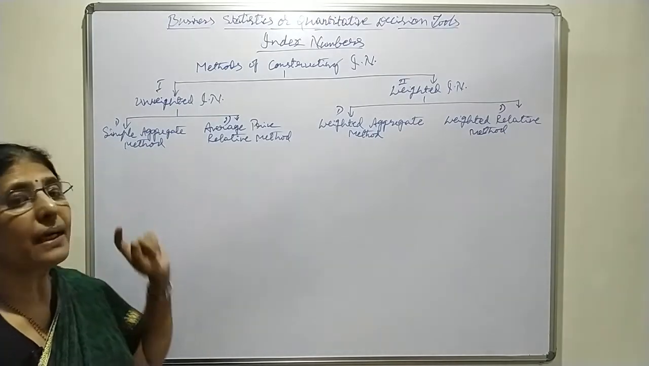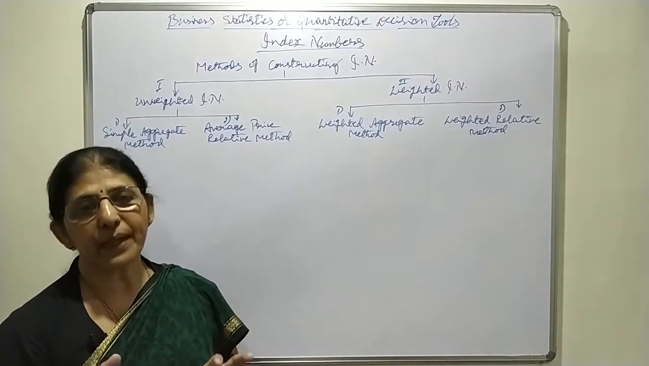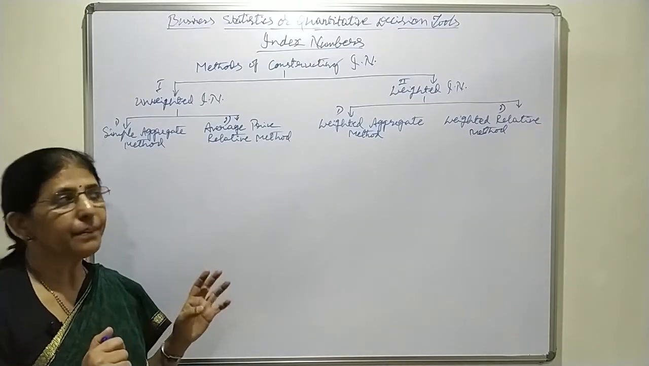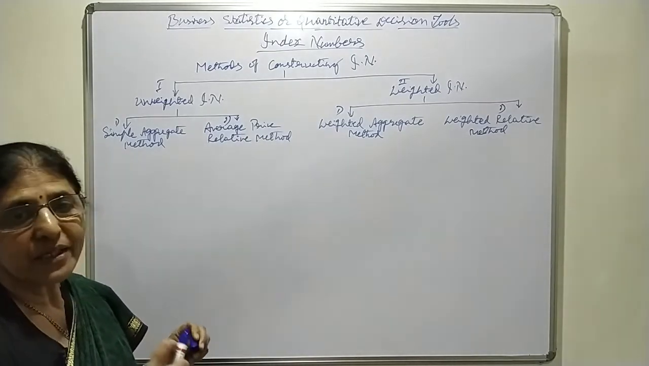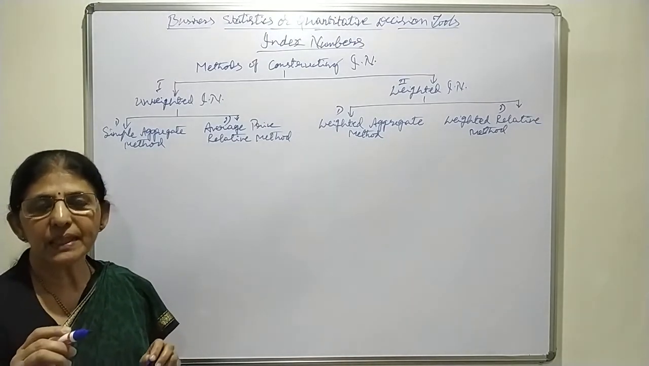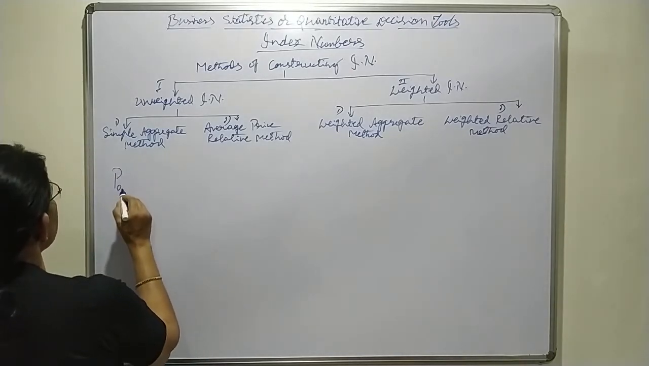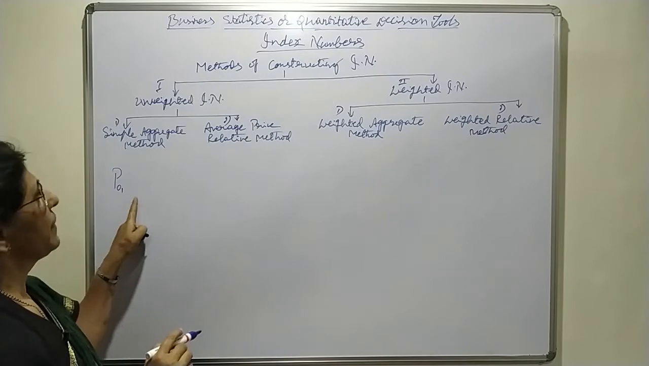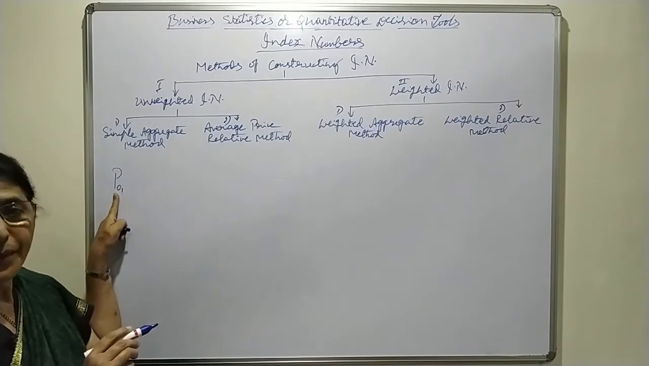Here we come across the simple aggregate method and the average price relative method. When you come to the simple aggregate method, under this method, the total of all the prices in the current period is compared with the total of all the prices of the base period. I have already told you, the base period is denoted by 0 and current period is denoted by 1. Therefore, we take the price index number of current period as compared to previous period. P denotes price index number.